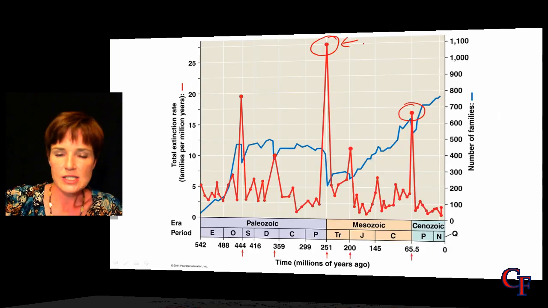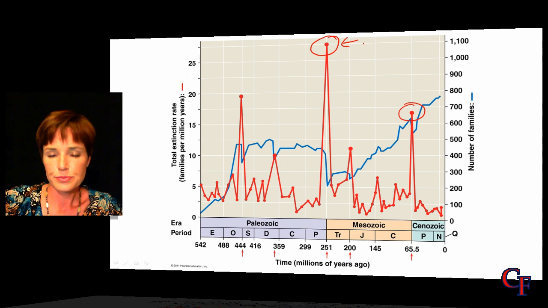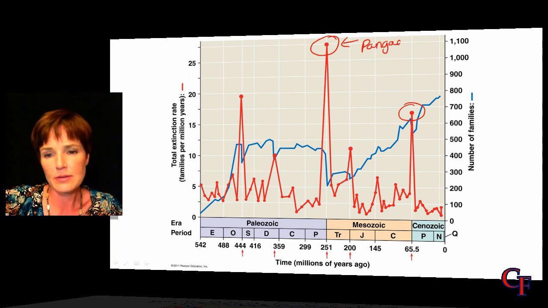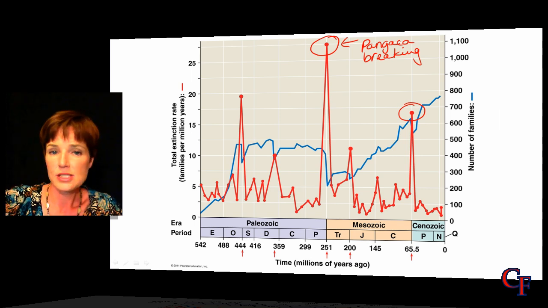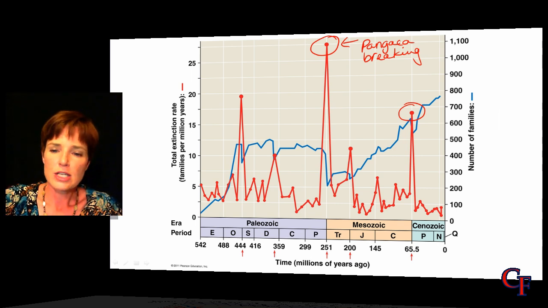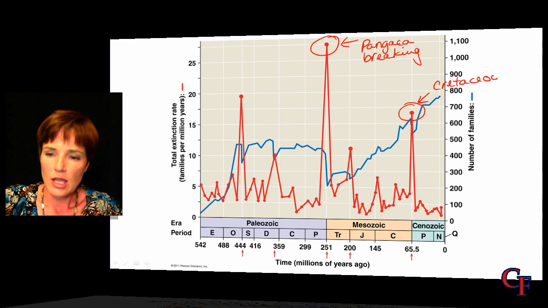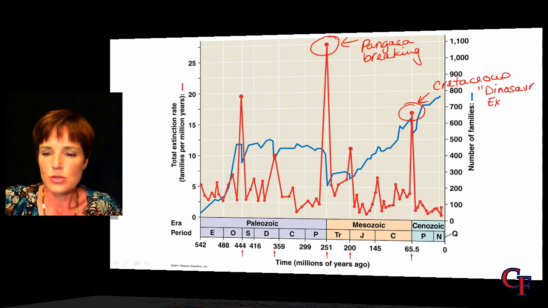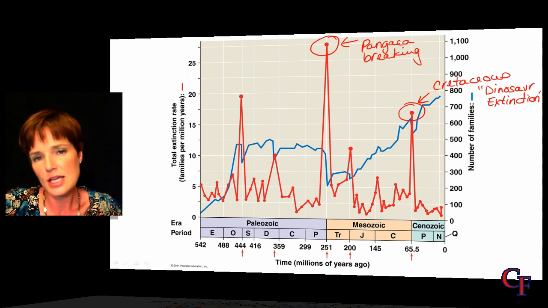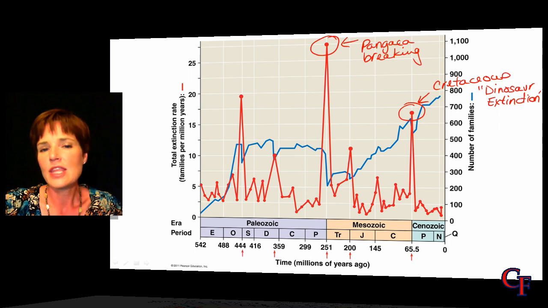Once it broke apart, as we said, there were going to be a lot of climate changes. So at this point, Pangaea is breaking into smaller continents, which would have drastically changed the climate for the organisms that were living there. Another major extinction is right here. That would have been the Cretaceous. And the Cretaceous is the one that's noted as having the dinosaur extinctions. So at that point, the large dinosaurs, as we see them in the fossil record now, were extinct.